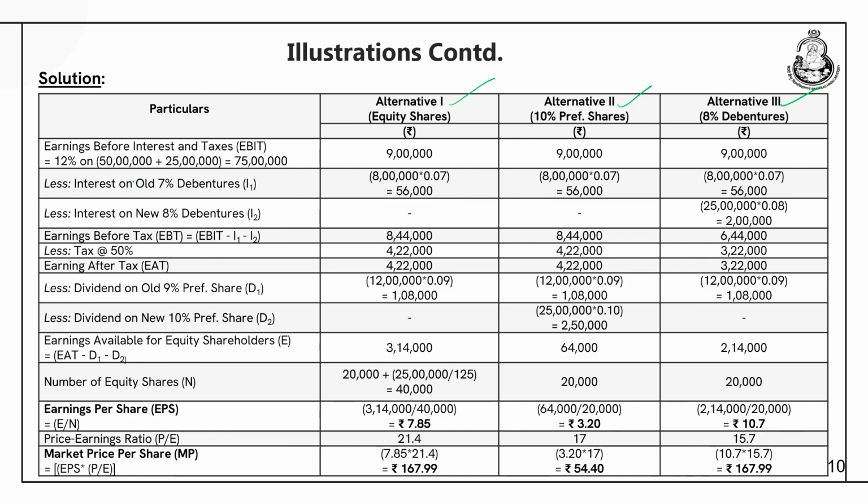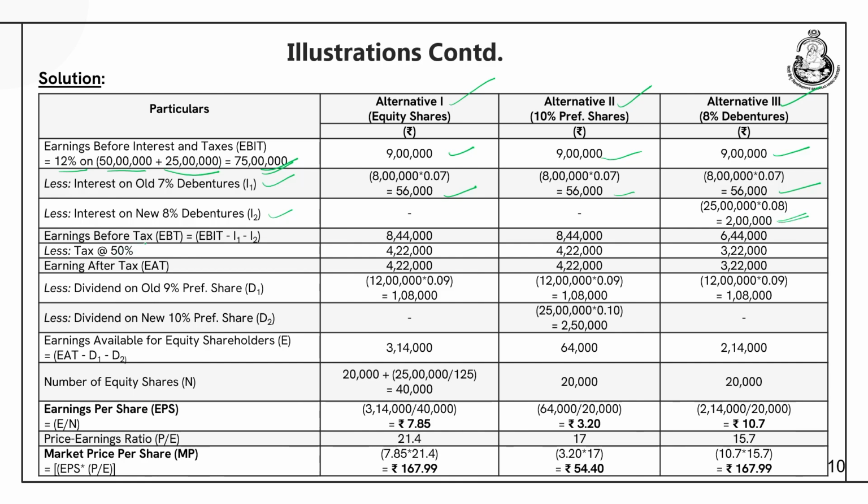So, how we calculate this? Earnings before interest and taxes is 12% on 50 lakhs plus 25 lakhs, this is 75 lakhs. So, 12% of 75 lakhs is 9 lakhs for all the three cases. We deduct the interest, that is interest on old 7% debentures, it is 8 lakh of debentures at the rate of 7% is 56,000, and for all the three cases. Now, deduct interest on new 8% debentures, that is for the plan 3, 25 lakhs debentures at the rate of 8% is 2 lakhs, right.